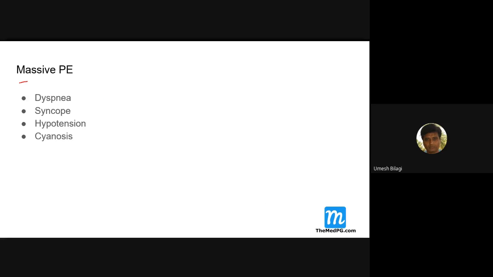So a patient with a massive pulmonary embolism, I am talking about acute now. Unless mentioned, I'll be talking about acute pulmonary embolism only. Acute massive pulmonary embolism patients present with this important finding. Remember this: syncope. Dyspnea is always there in pulmonary embolism. A patient will come with syncope and hypotension. Dyspnea and cyanosis are due to hypoxia. These features will be there in a massive pulmonary embolism.